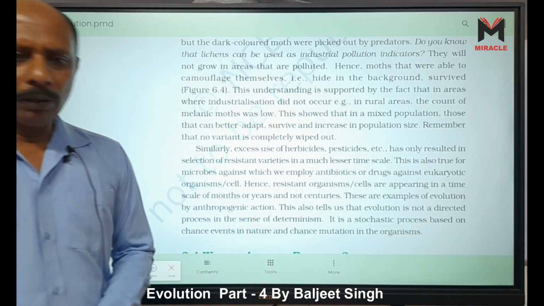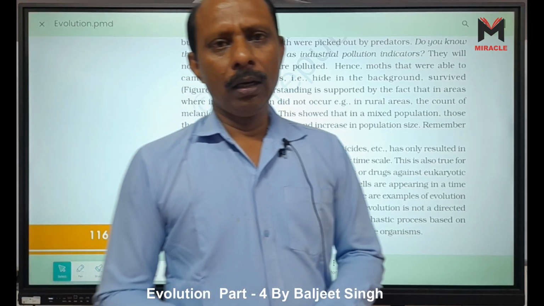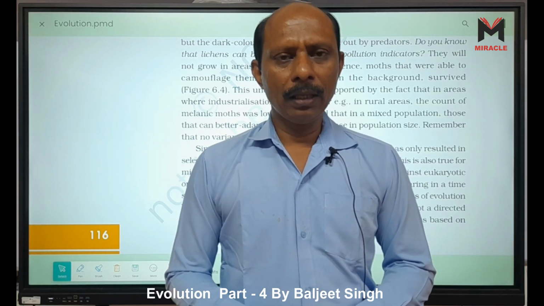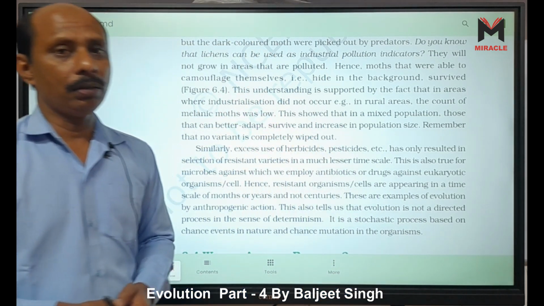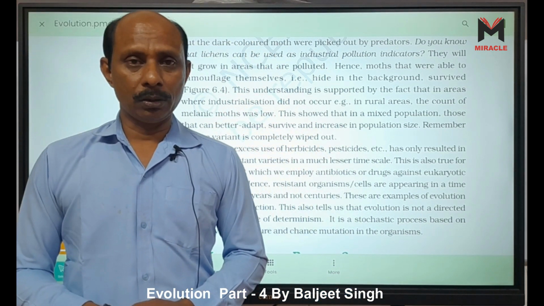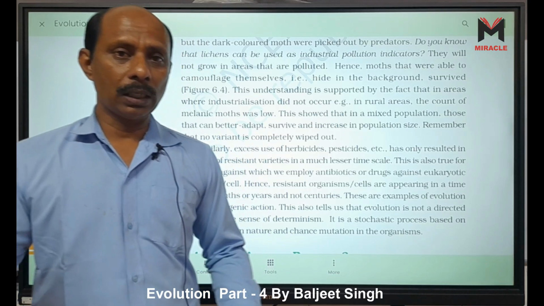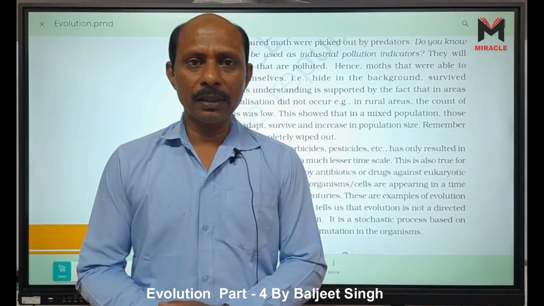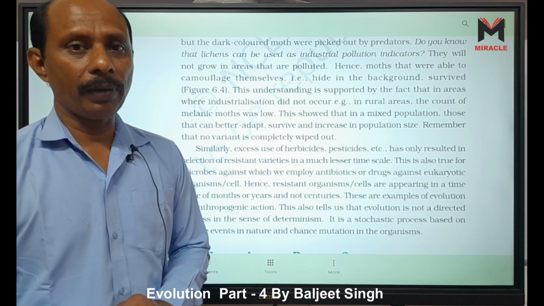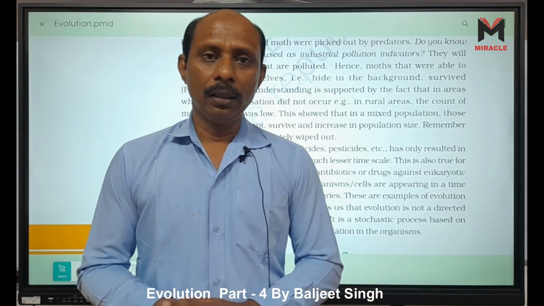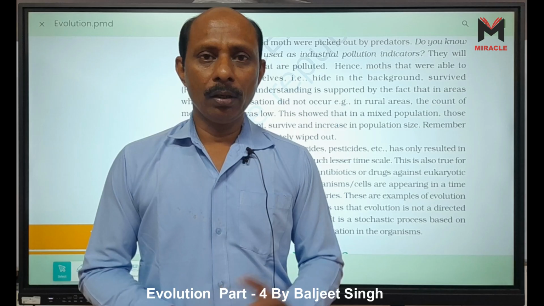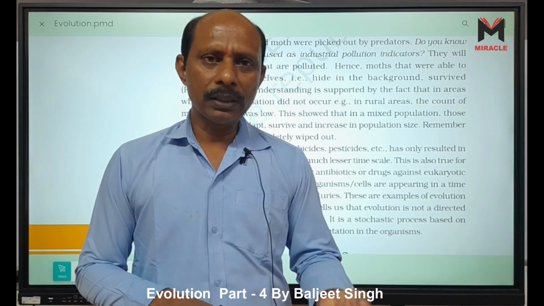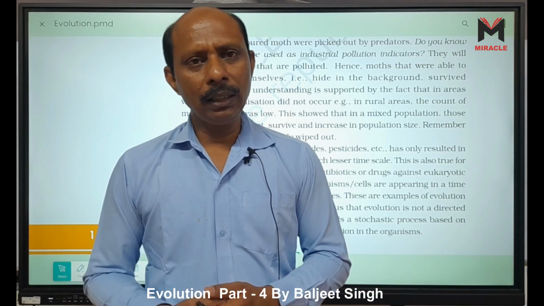The second example of natural selection is the insecticide DDT, that is, resistance against DDT in malaria mosquitoes. Initially, when we start the DDT spray, we think all the mosquitoes will be eliminated, but what happens? The mosquitoes which have no resistance against DDT died. But at that time, those which had resistance against DDT were very few in number, and they survived.